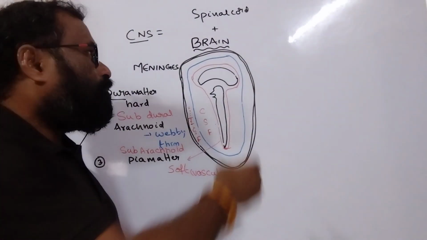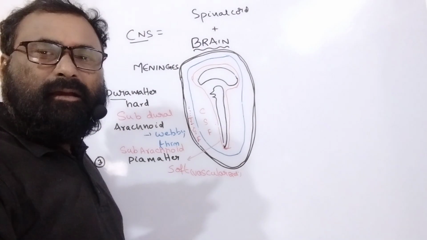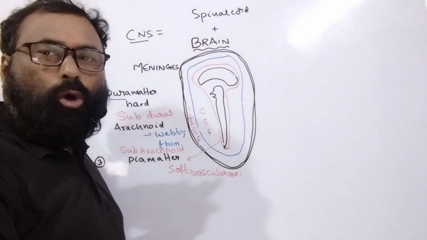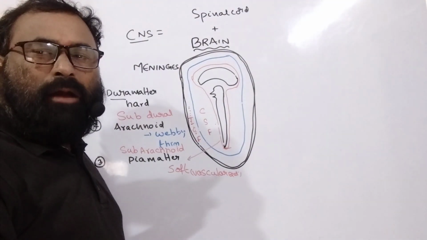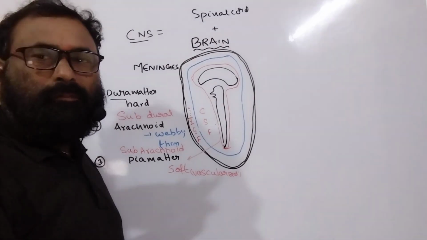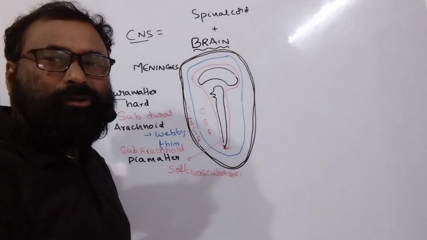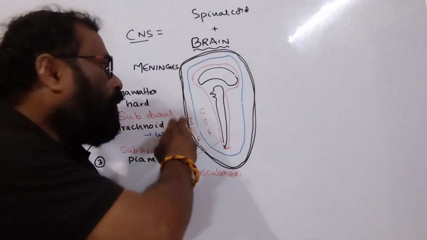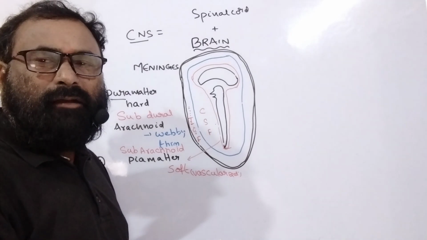A question is asked like this: brain and spinal cord are protected with how many meninges? The answer is dura mater, arachnoid membrane and pia mater. Question number 2: arrange the layers sequentially from outer to inner. Dura, arachnoid and pia.